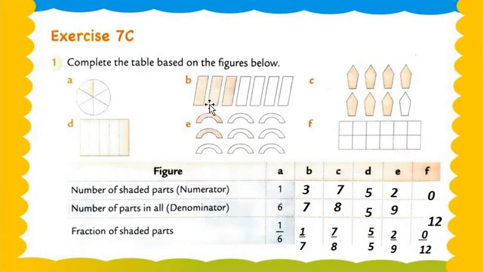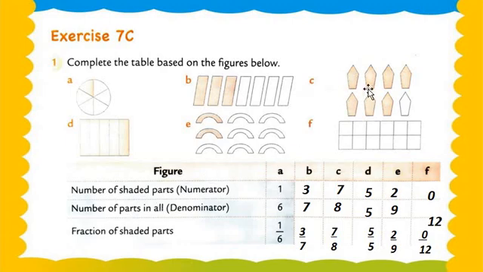Now B. 1, 2, 3, 4, 5, 6 or 7. There are a total of 7 parts. Means the denominator is 7. And how many parts are shaded by yellow color? 1, 2 and 3. There are 3 parts. Okay, so how do we write the whole fraction? How do we write the fraction? 3 upon 7.